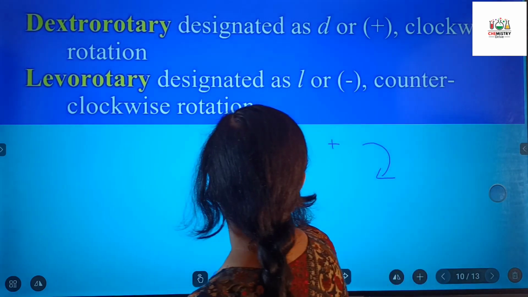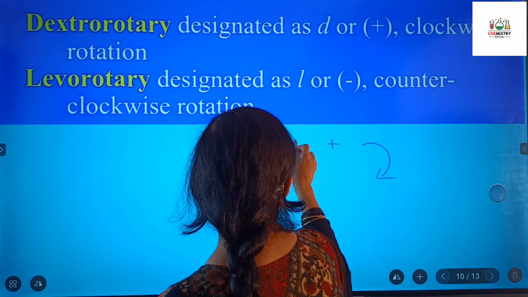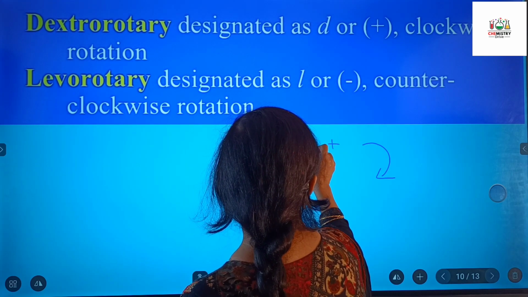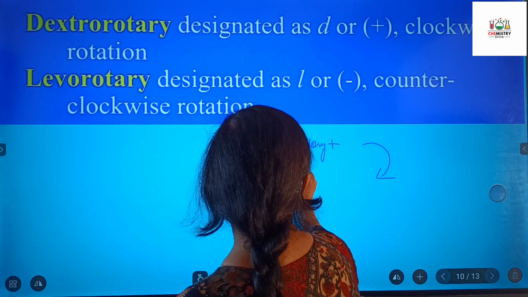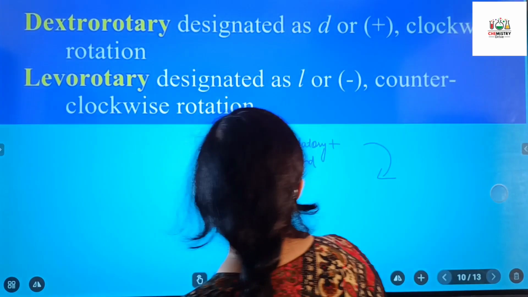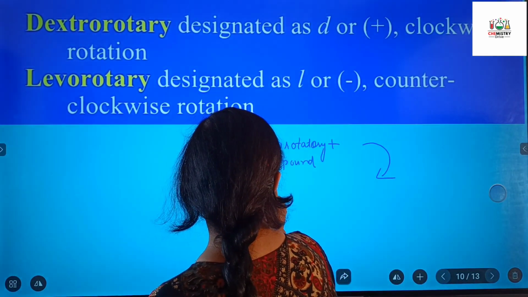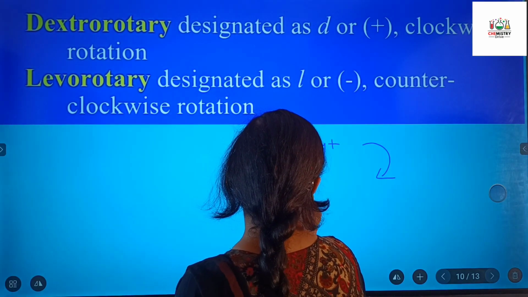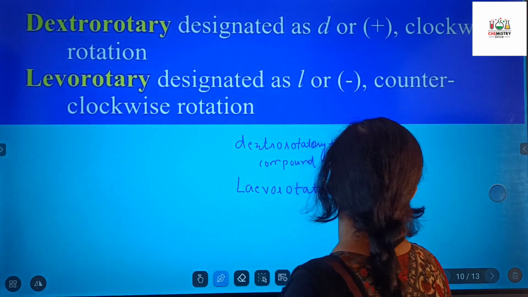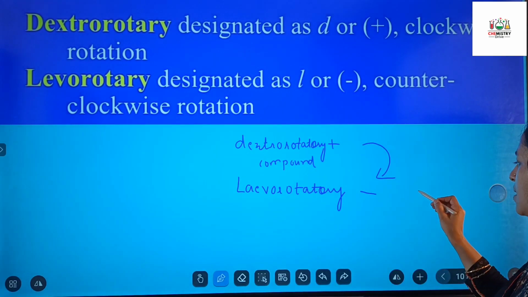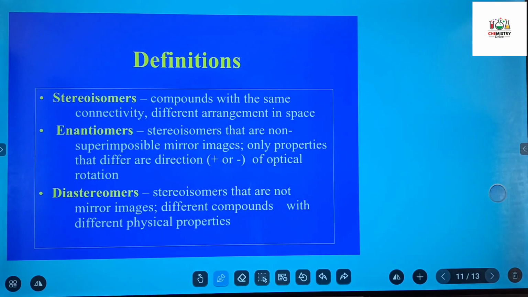So dextrorotatory rotates the plane polarized light in the clockwise direction, that is towards the right, and levorotatory rotates the plane polarized light towards the left, that is in the anti-clockwise direction.